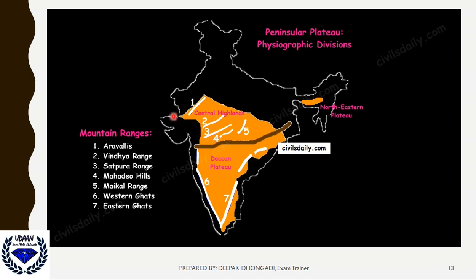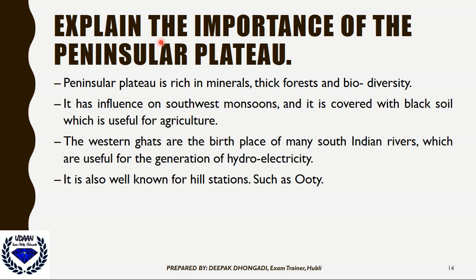The yellow portion you can see here, one portion in yellow you can expect here is the northeastern plateau also. Okay, so then what is the importance of the peninsular plateau? See, peninsular plateau is rich in minerals. They have thick forest and biodiversity. It has influence on southwest monsoons and is covered with black soil which is useful for agriculture. So mostly it is used for agriculture.